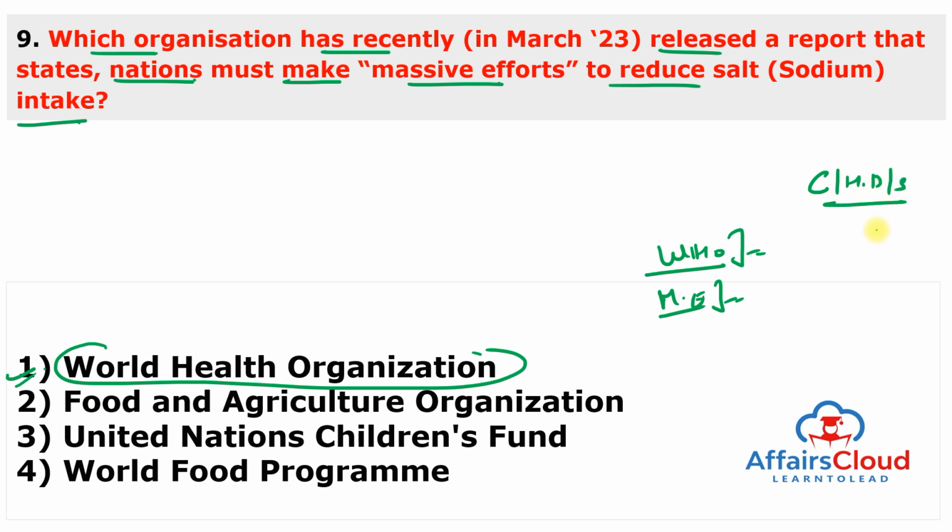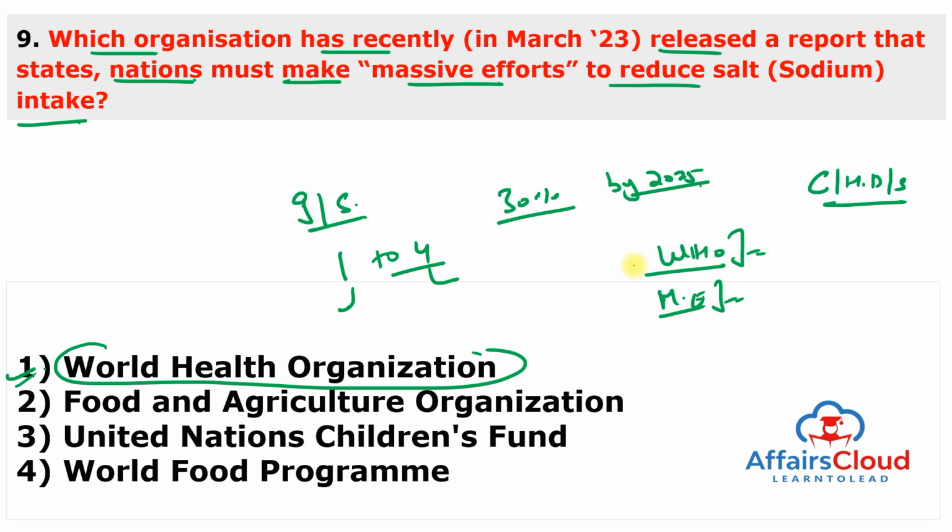The WHO remarked in its first of its kind global report on sodium intake reduction that the world is falling short of its global target of reducing sodium intake by 30% by 2025. For the first time, a sodium country score is assigned to each member state based on the level of implementation of sodium reduction policies and measures, ranging from 1 to 4. 4 is the highest level, 1 is the lowest level.